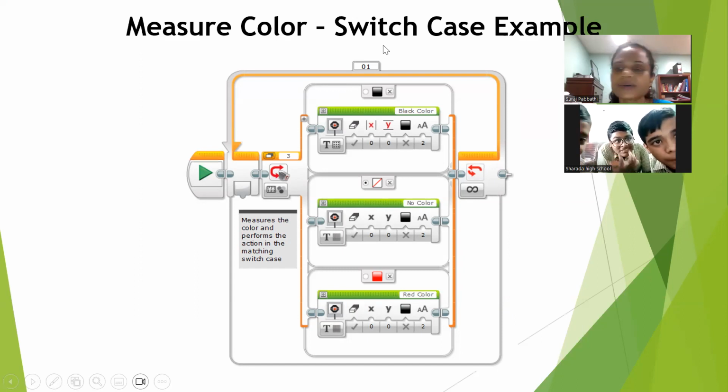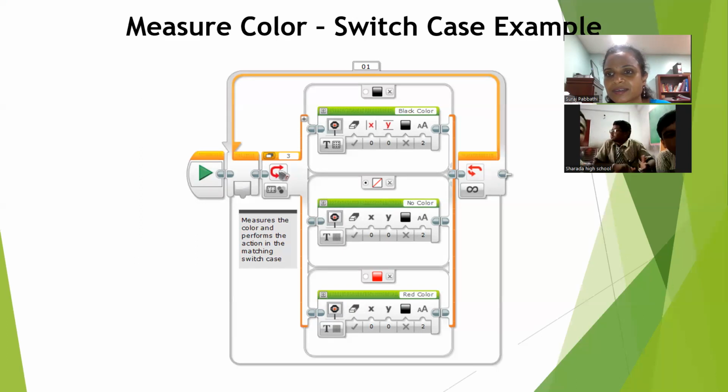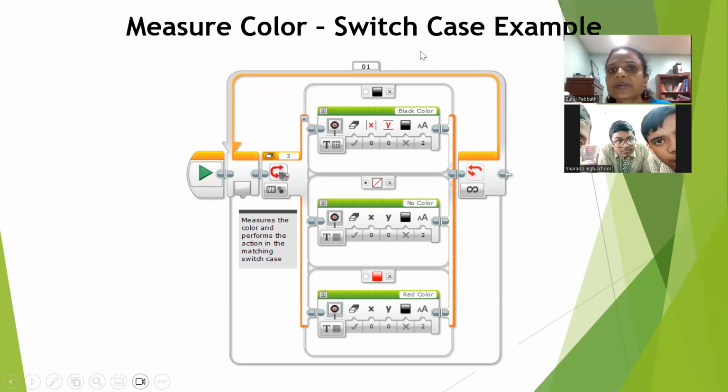Can you ask sir to take pictures? Okay. Now we'll concentrate. What is this example? Where are you selecting the color sensor from? From measure mode, ma'am. Yeah, measure mode, but which block? Color sensor block, ma'am. I'm pointing it. Are you able to see my cursor? Switch block, ma'am.